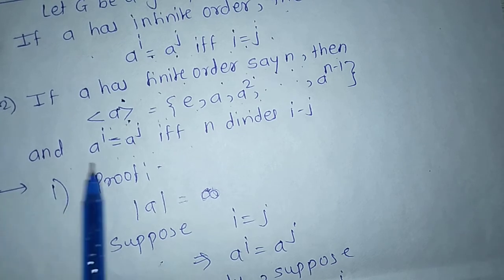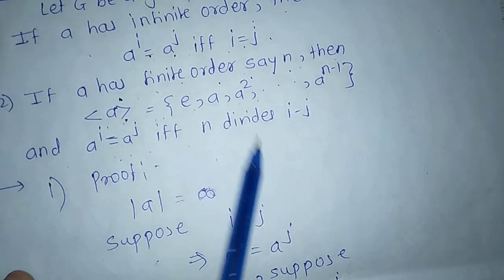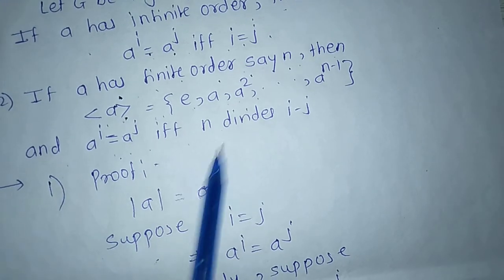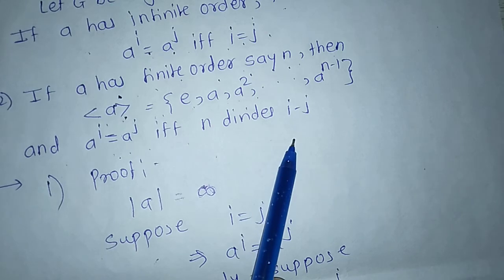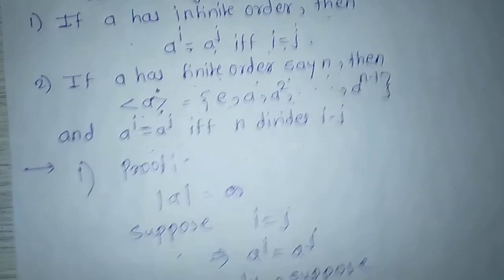So first we suppose a raised to i equals a raised to j, then we show that n divides i minus j, and conversely we suppose n divides i minus j and then show that a raised to i equals a raised to j. For the second proof.